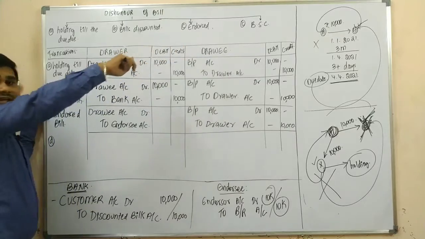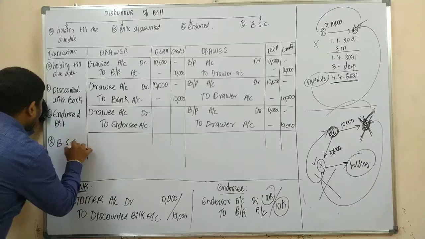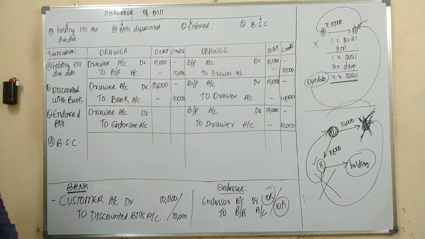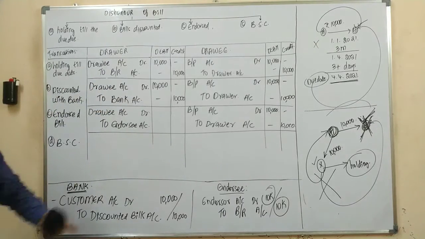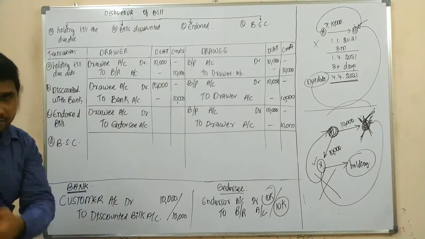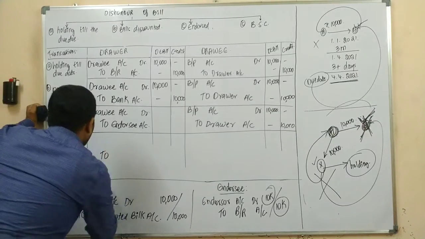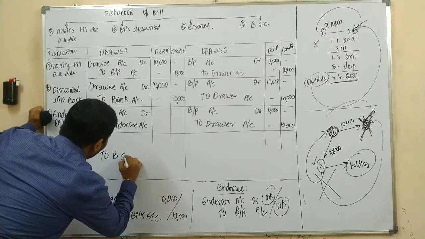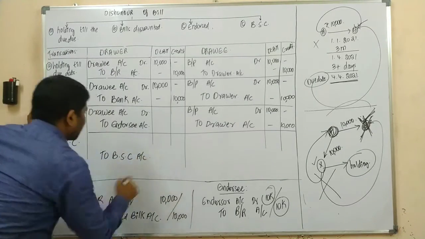Bills sent for collection and it was dishonored. So what is the journal entry, sir? Upon the bills sent for collection being dishonored, these bills sent for collection, which is nothing but an asset, would no more be an asset. Yes or no? So we need to cancel this temporary asset, which is bills sent for collection, by crediting it.